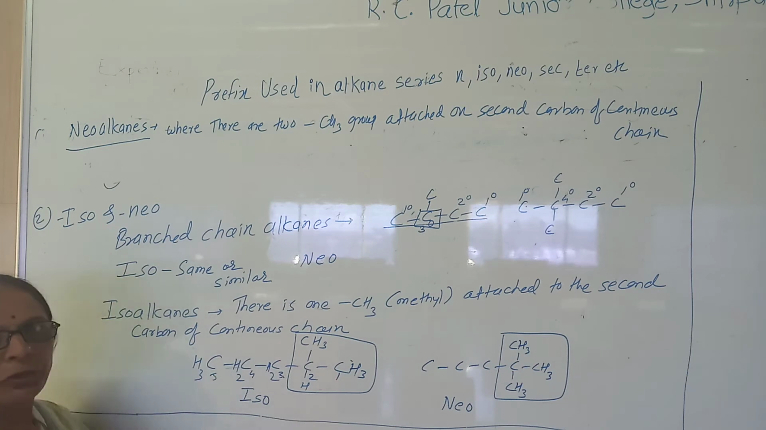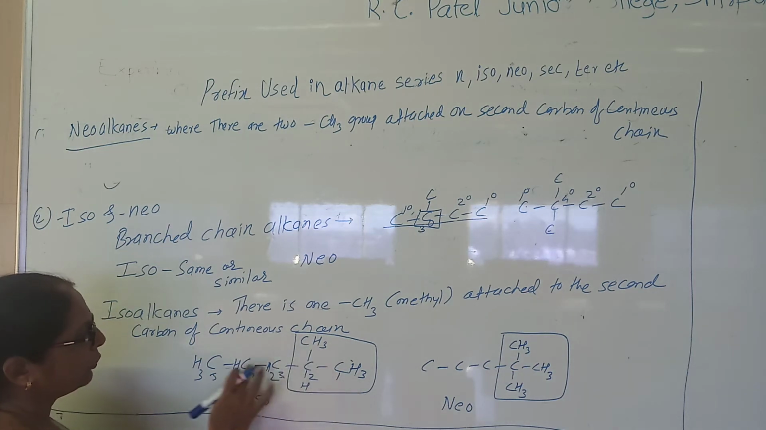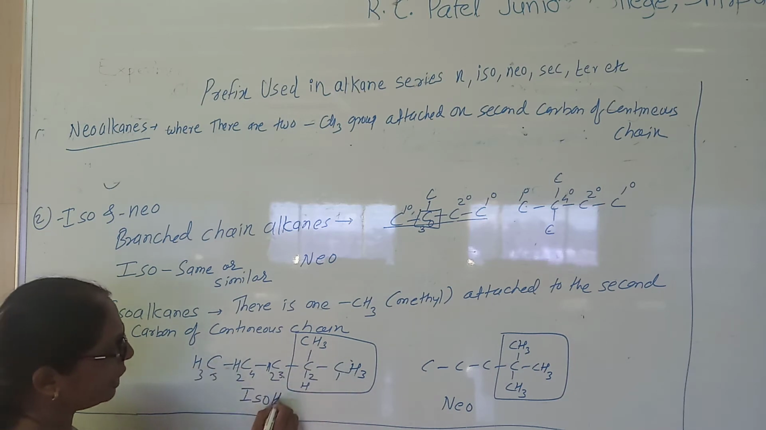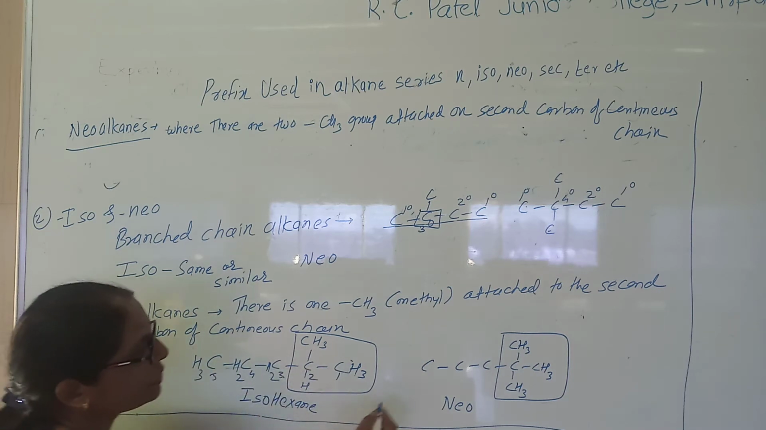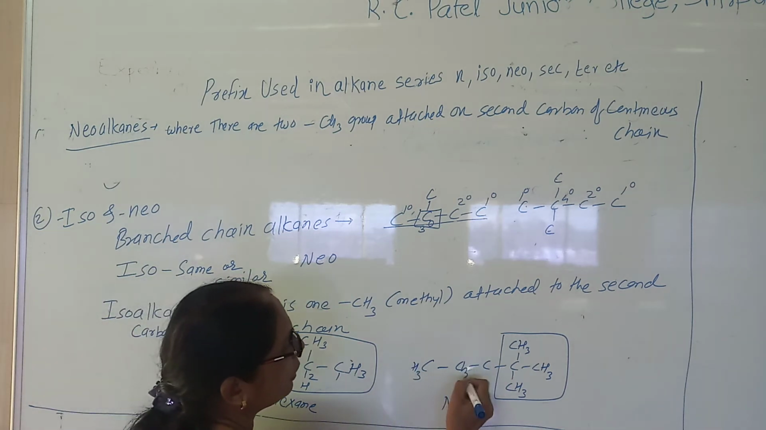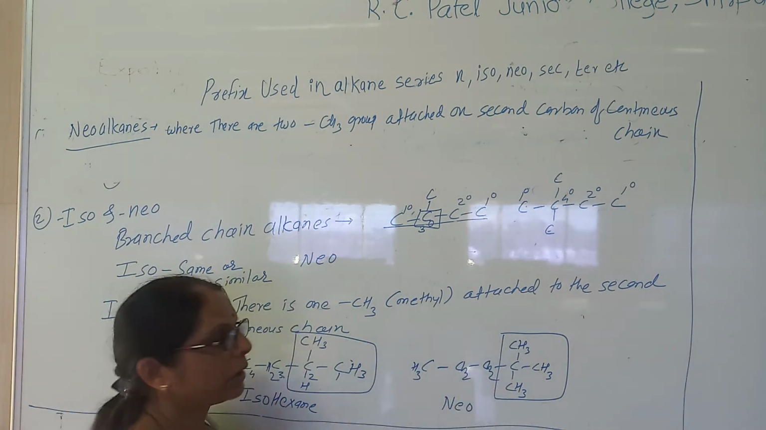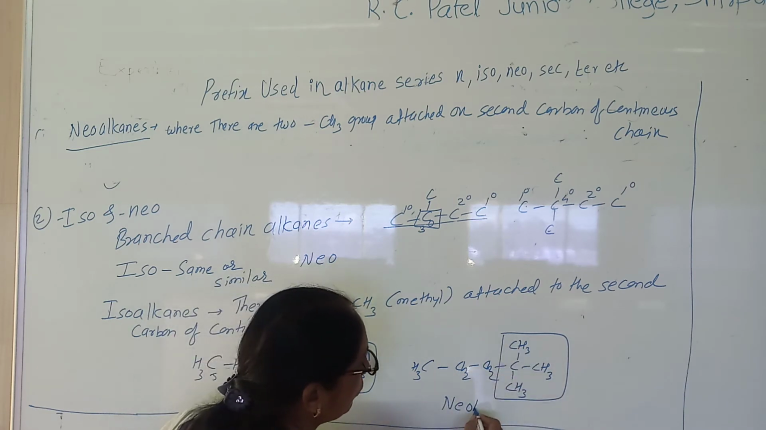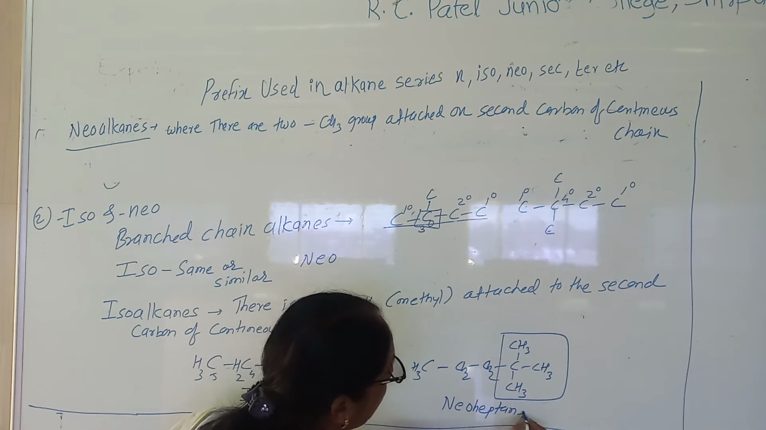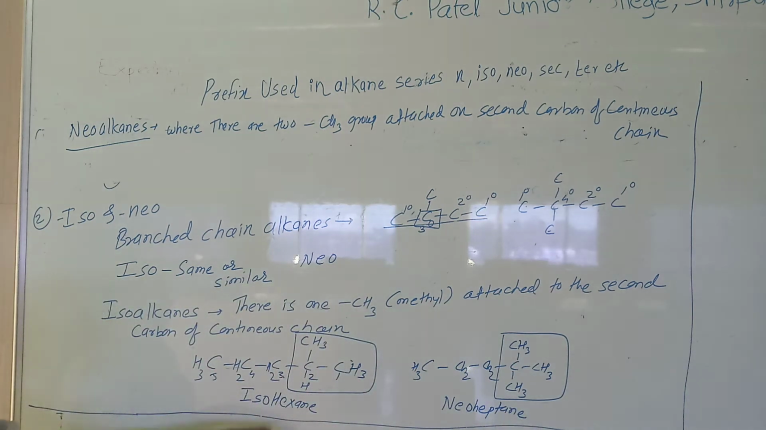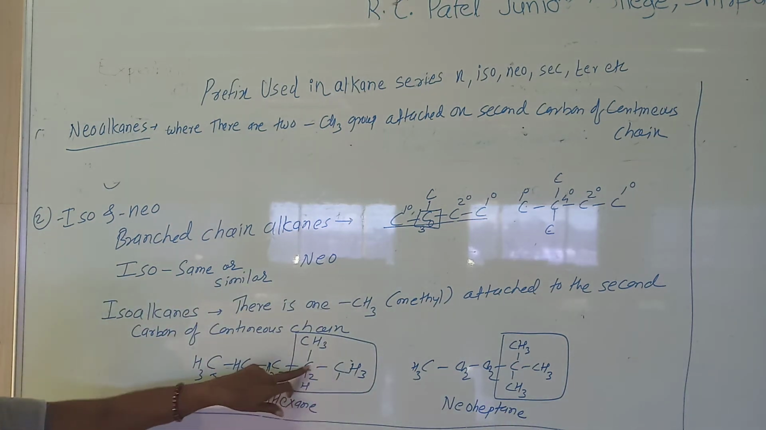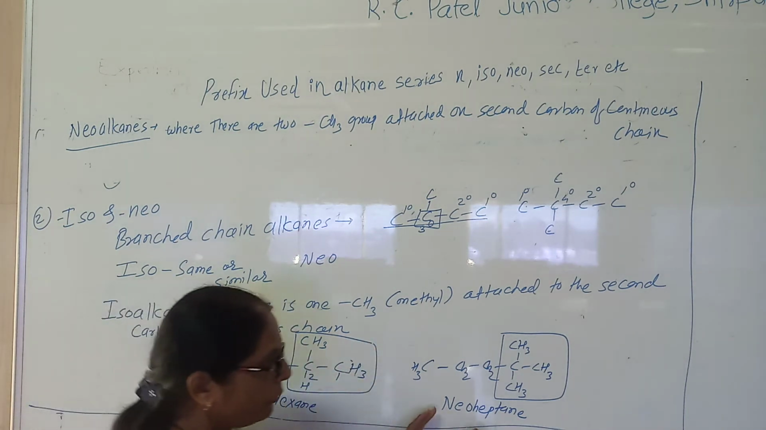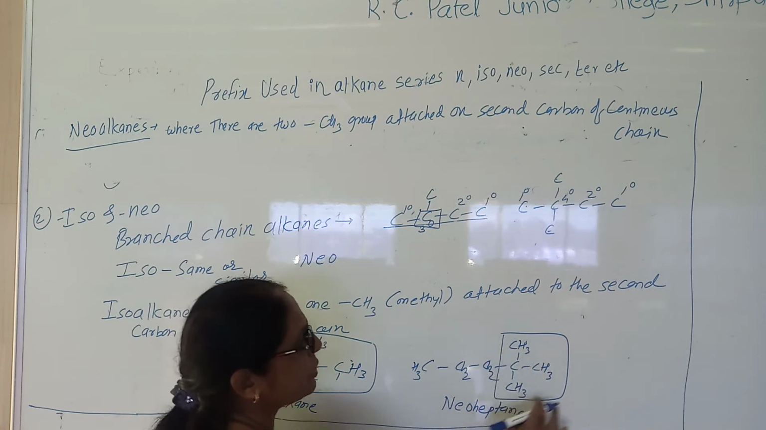Look at what is the name of this compound? 1, 2, 3, 4, 5, 6. So it is isohexane. Similarly here, suppose I complete the total valency of carbon, 1, 2, 3, 4, 5, 6 and 7. So it is neoheptane. 7 means heptane. So like this, iso, when there is one methyl group on the second carbon, you remember this condition. What is neo? When there are two methyl groups on the second carbon, so this is neo.